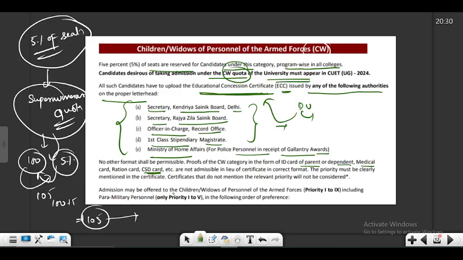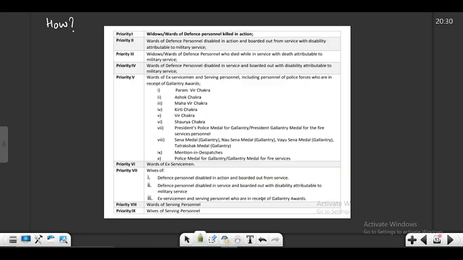So admission may be offered to the children/widows of personnel of the armed forces, priority 1 to 9th, including paramilitary personnel, only priority 1 to 5 in the following order of preference. So this is the order of preference. Okay, this is the preference order, and we'll see. So basically, depending upon the priority in which a defense personnel falls, he or she shall be given a preference in allocation of the seat.